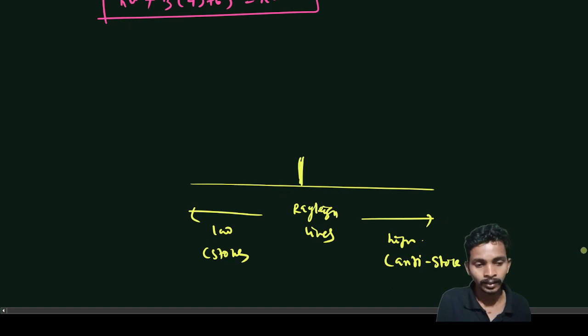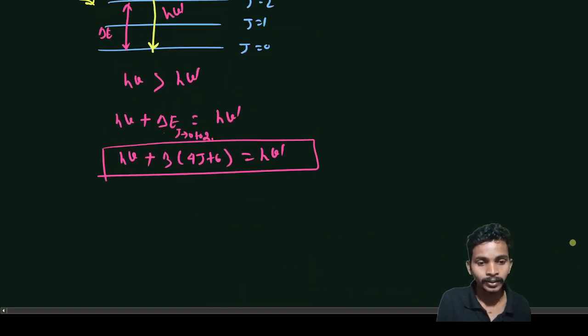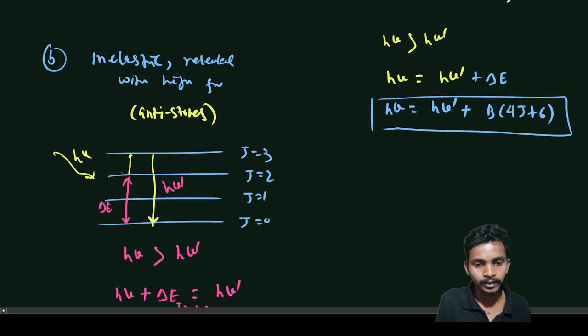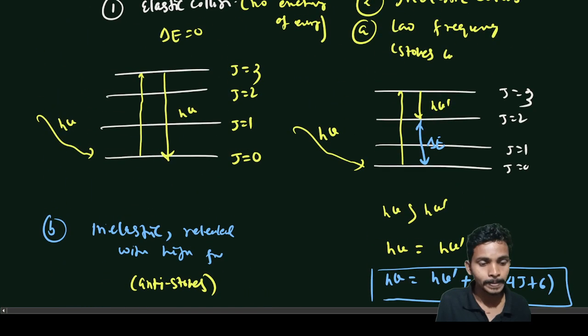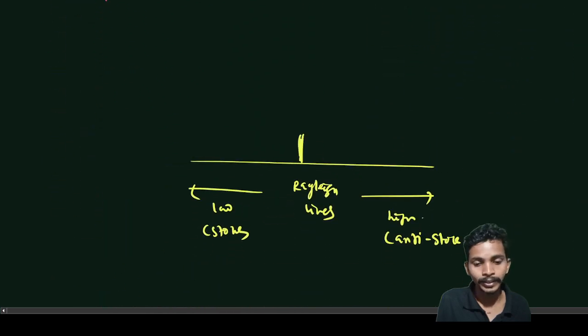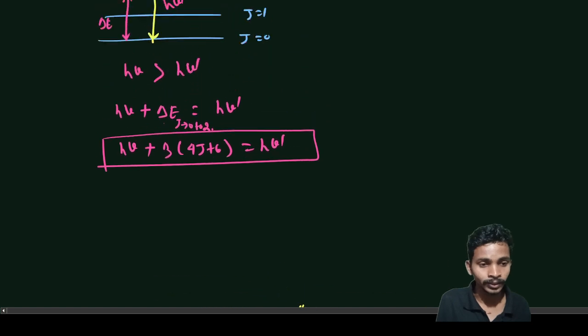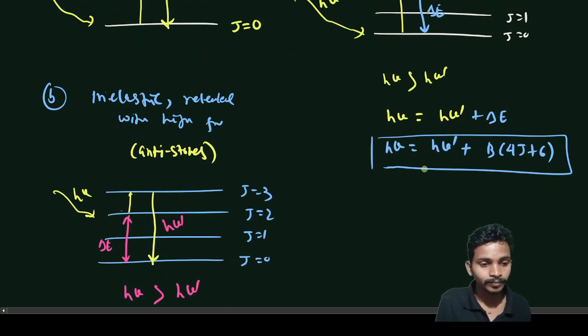How will we draw those lines here? So this is the anti-Stokes lines, and these are the Stokes lines. If I draw it in the spectrum, how will the energy gaps look? Okay, so now let's consider these energy gaps.